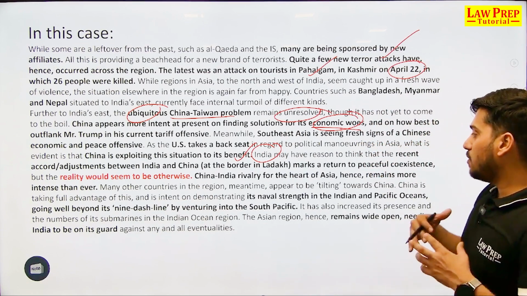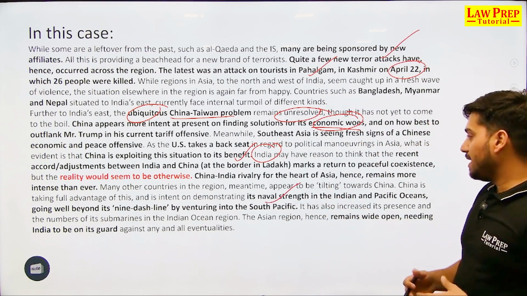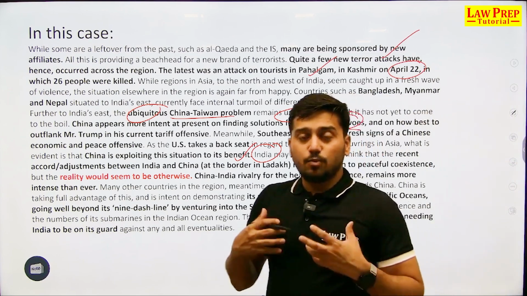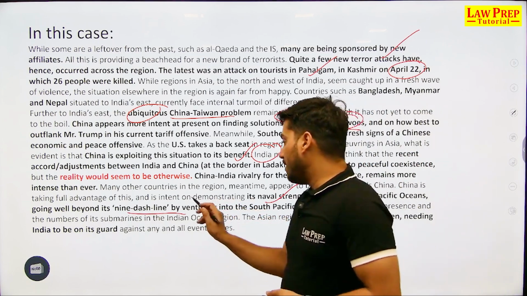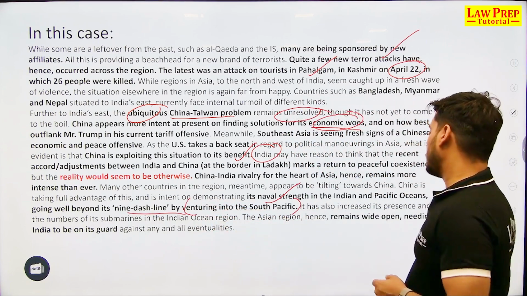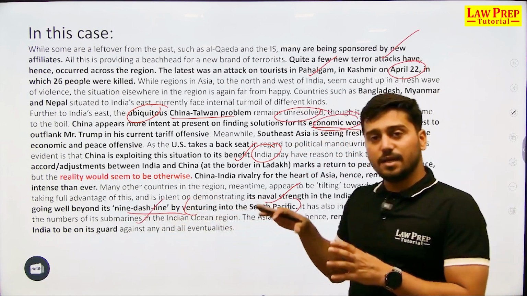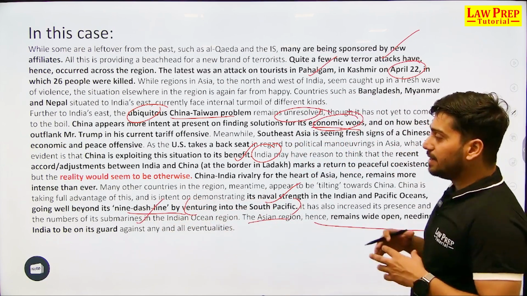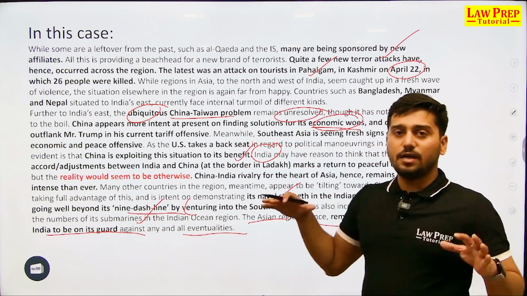Because China, as of now, we see has started to demonstrate its naval strength in the Indian and Pacific Ocean, and is pushing across the 9-dash line, which is in the South China Sea, by venturing into the Southern Pacific also. It has increased its presence, it has increased its number of submarines in the Indian Ocean region, and the Asian region hence remains wide open, needing India to be on its guard against any and all eventualities.